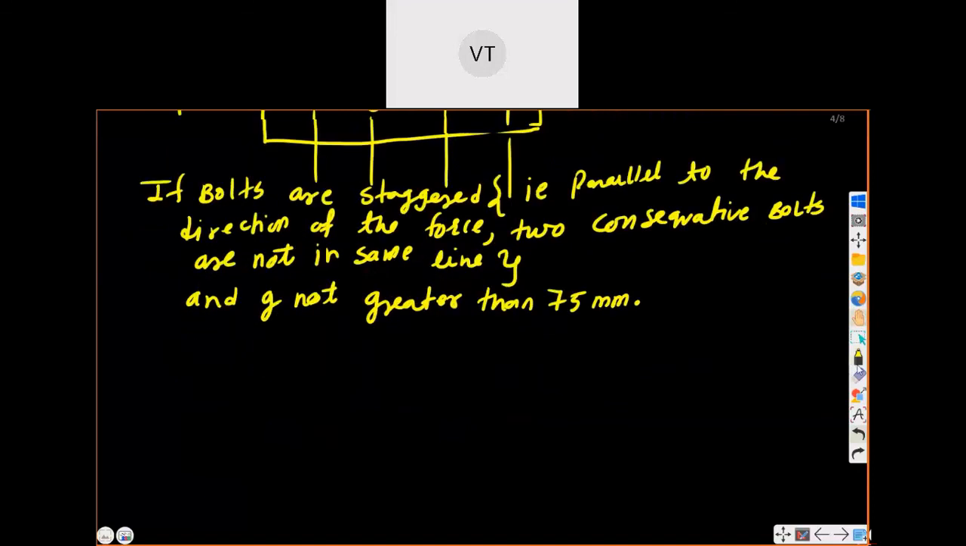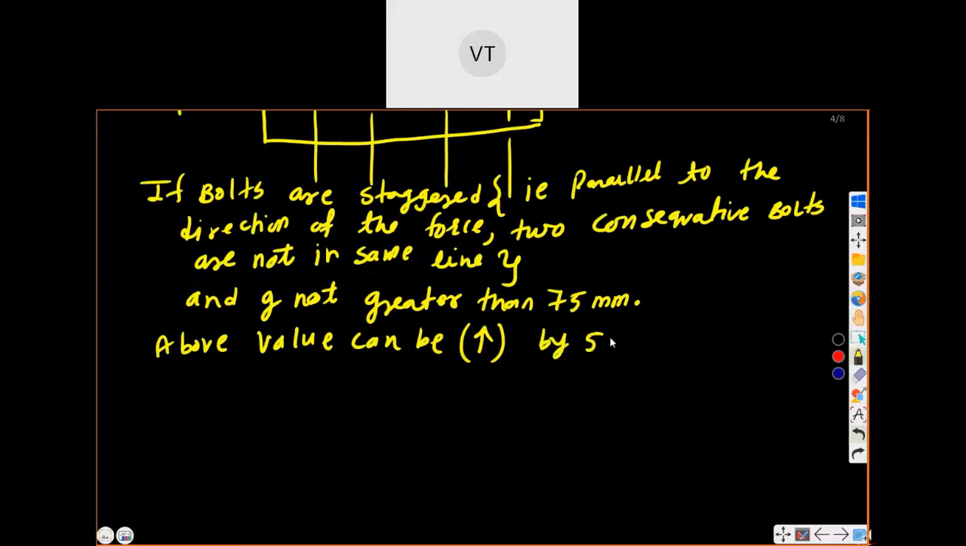So we will add some value here. Now you can see, we will add to the above values, that is, for the compression zone and tension zone. The above value can be increased by 50%. Now the above value can be increased by 50%.